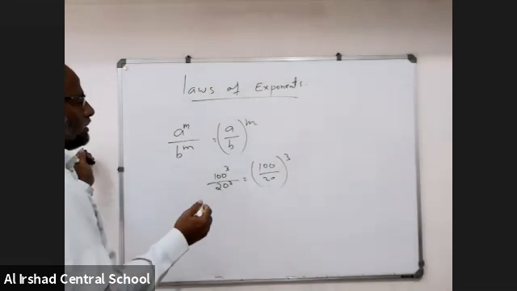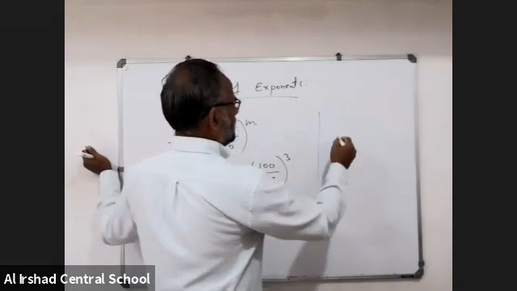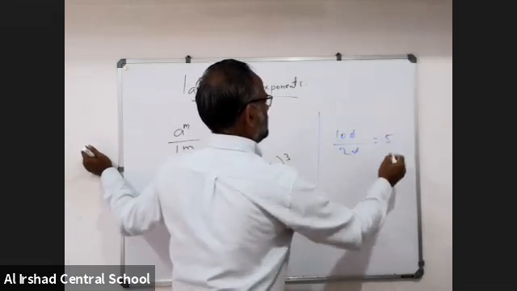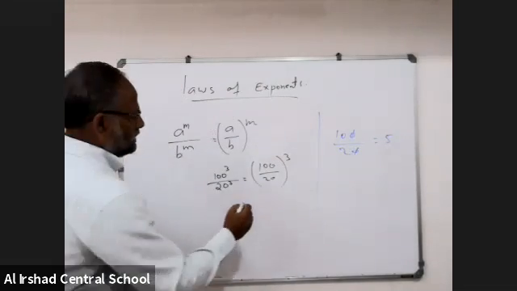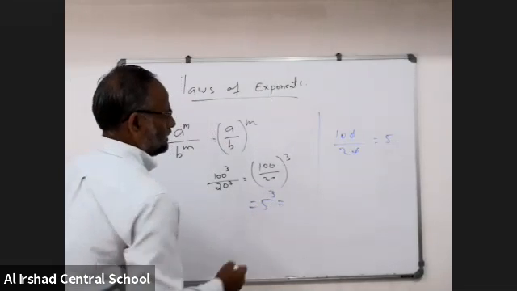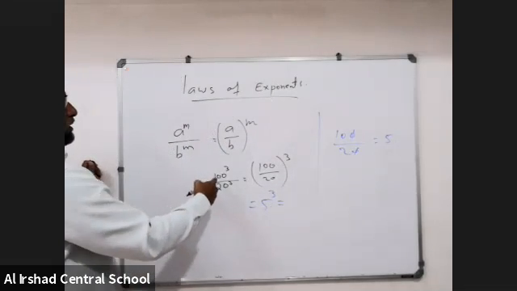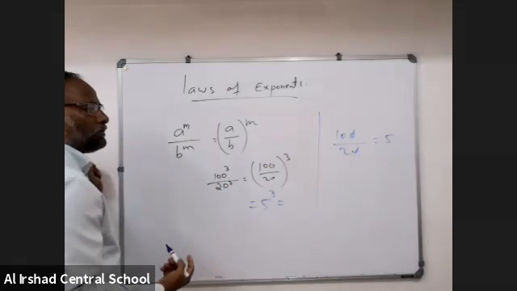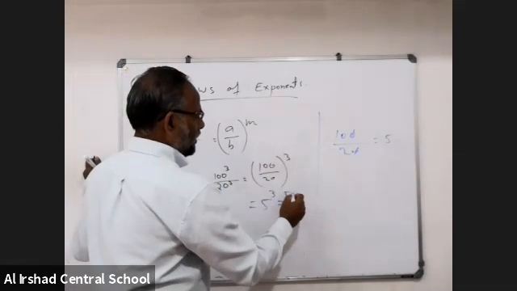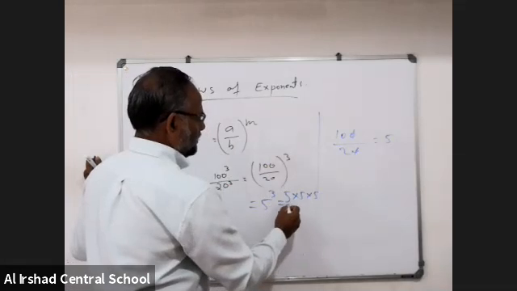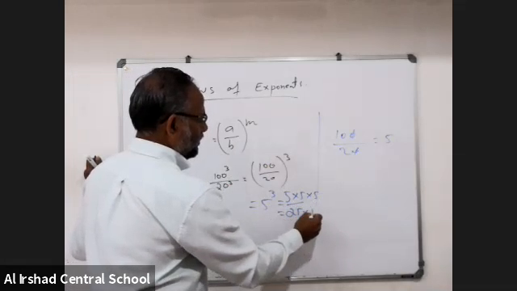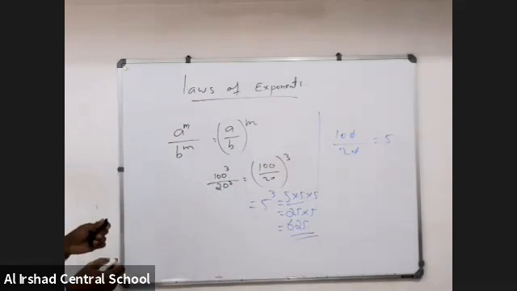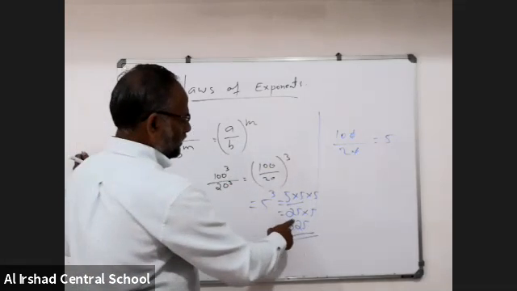In the working column, do 100 by 20, which you know is 5. That means your answer is 5 to the power of 3. See the beauty? Instead of 100 into 100 into 100 divided by 20 into 20 into 20, we can do 5 cube, that is 5 into 5 into 5. 5 fives are 25, and 25 into 5 is 125, not 625.